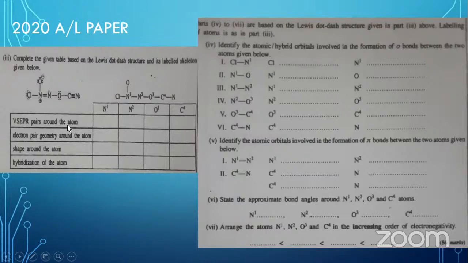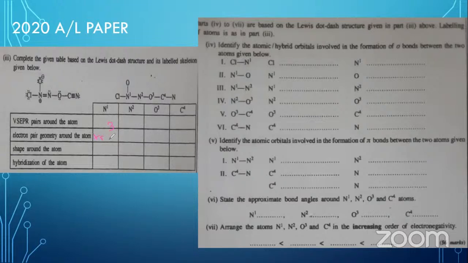Then here, we will do this one also. Around this nitrogen atom, N1, it has three repulsion units. So you can write 3 repulsion units. And you know that 3 repulsion units are arranged in trigonal planar.